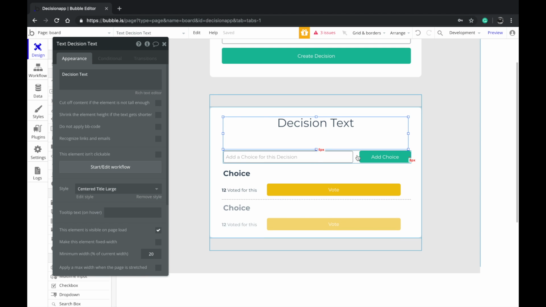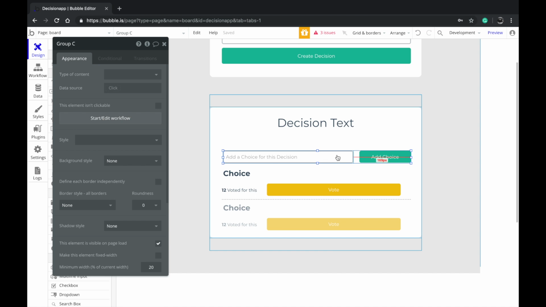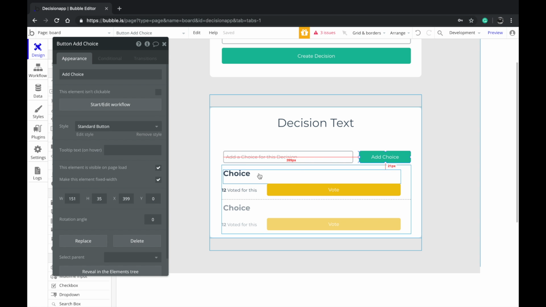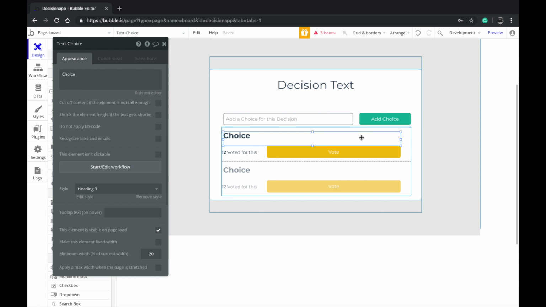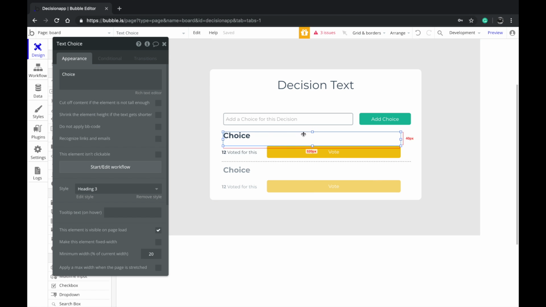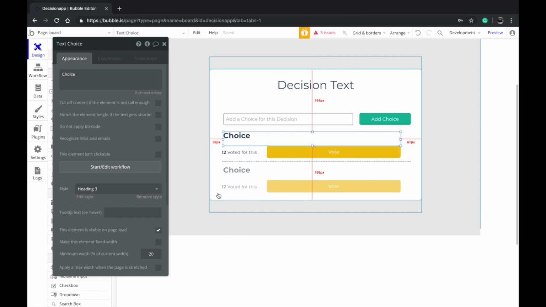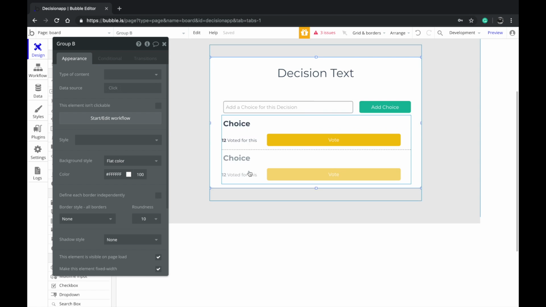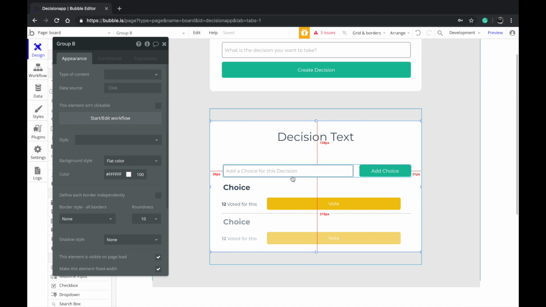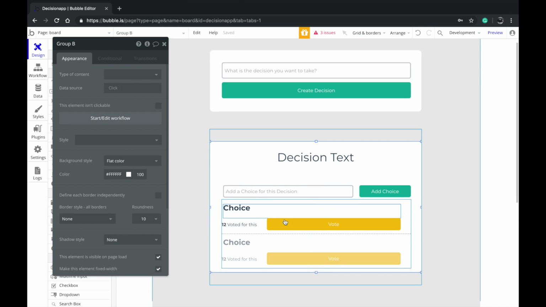And then what I'm thinking is only the person who created this board will be able to add choices. But again, you can make this available for everybody who's able to view this board. So you can allow the user to type in a choice and then add a choice, and other people can vote for this. There's one more thing you want to do, which is allow the user to see the pros and cons of taking this particular choice. So you want to add that as well. Let's see how we can do that in a while.